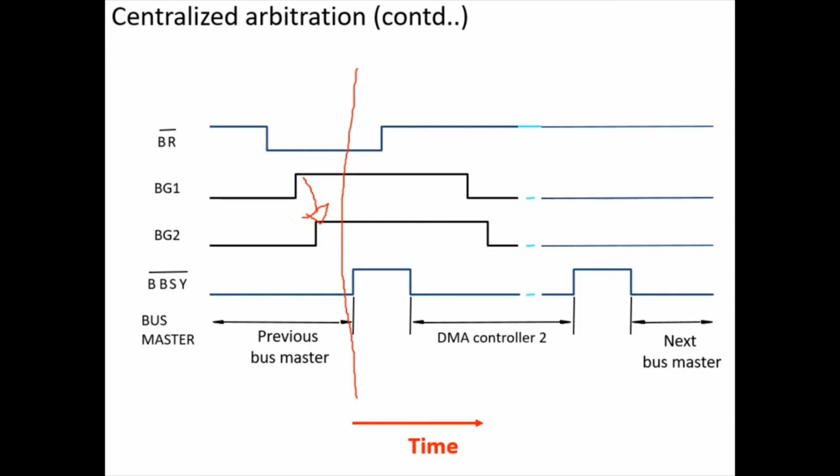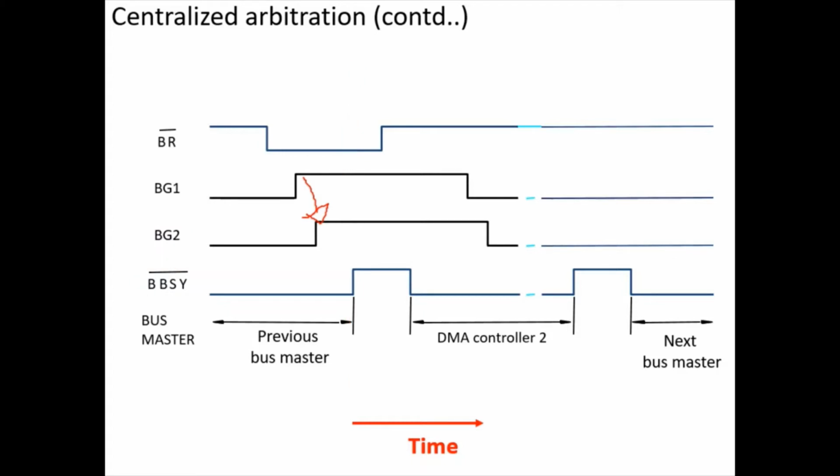Otherwise it would block it. Now DMA controller 2 receives the bus grant signal and blocks it because DMA controller 2 wants to become bus master. Since it has blocked the signal, DMA controller 2 became the new bus master, and it waits for the bus busy signal to become 1. That means it waits for the previous bus master to give up his bus mastership and free the bus.